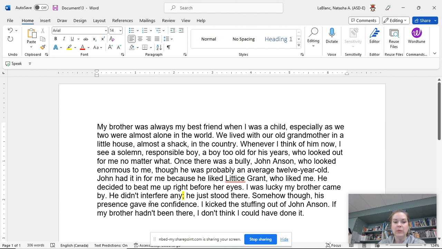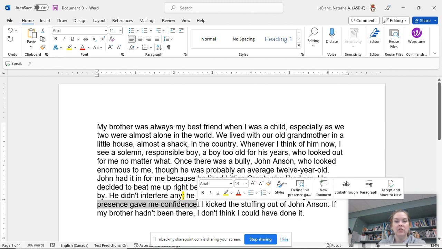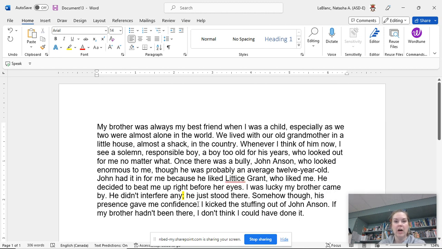Somehow, though, comma, his presence gave me confidence. This part is the full sentence. His presence gave me confidence. I've added somehow, though, a little bit of style in there, transition words, and I've got this comma to separate it. I kicked the stuffing out of John Anson. That is full and complete already.